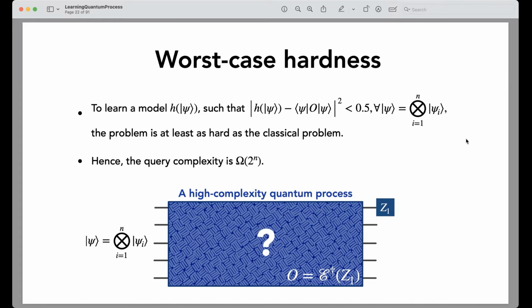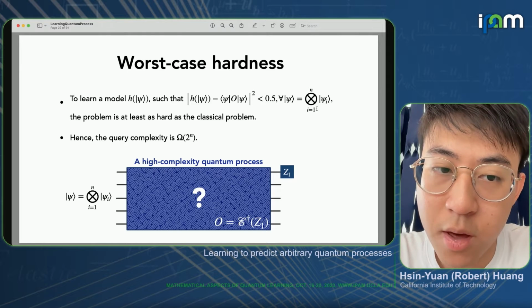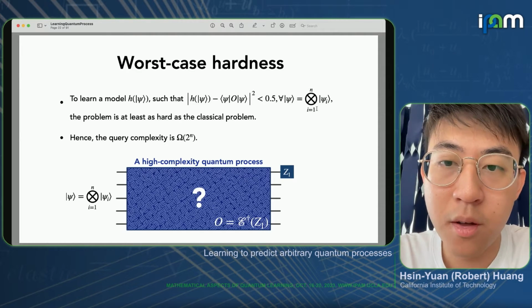So first of all, we can also look at the worst case hardness. And it's not hard to see that if we want to learn a model such that for all product states the output is close, one could just think of the product state as being chosen to be the classical bit string. So now this problem is exactly at least as hard as the classical problem. So in that case, one can show that in a worst case situation, the query complexity is still exponentially high.